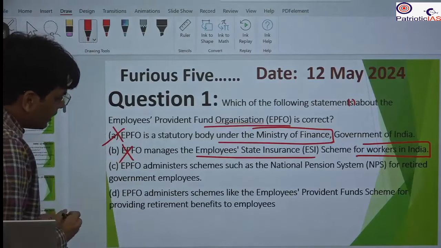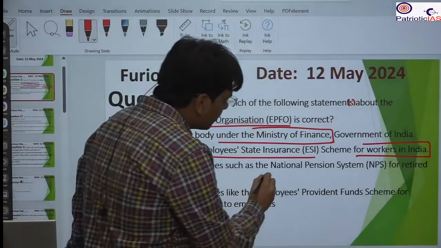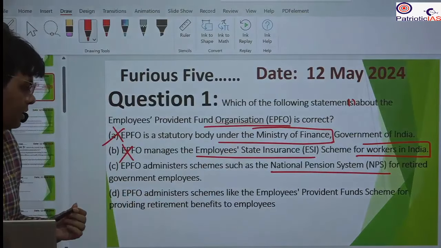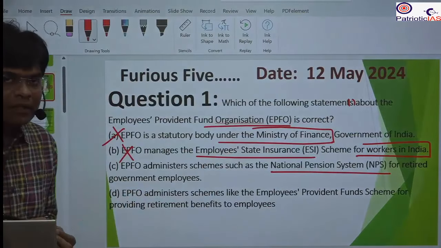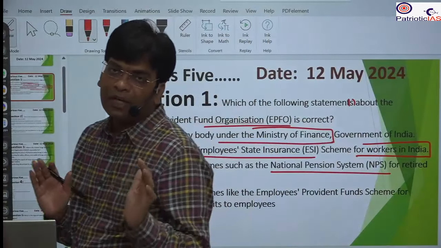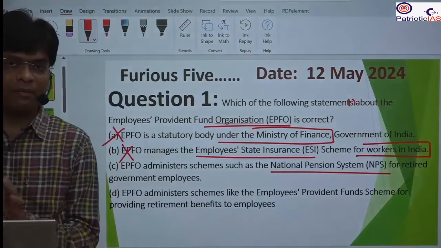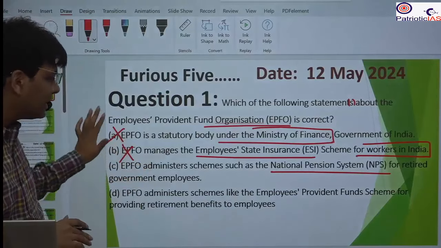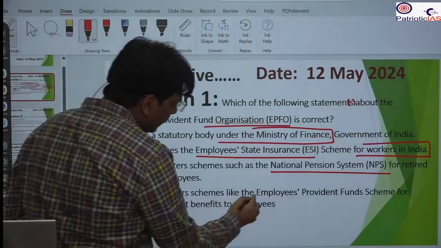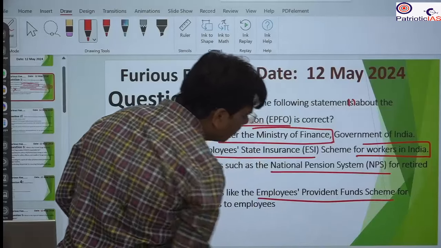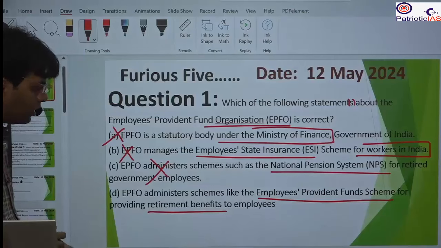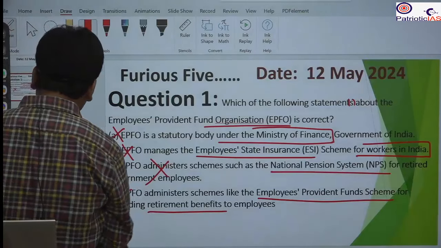C, EPFO administers schemes such as the National Pension System. This is not for the National Pension System. For the National Pension System, we have the Pension Fund Regulatory and Development Authority of India. So C is also incorrect. The correct answer is D. It is for the Employees' Provident Fund scheme for retirement benefits. So D will be the correct answer.